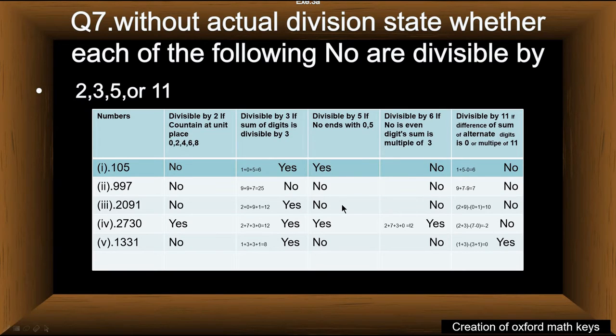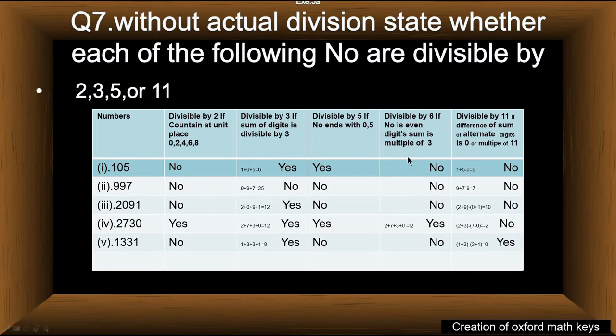2091 is not divisible by 5 because its unit place does not contain 5 or 0. Therefore, it is not divisible by 5. 2091 is also not divisible by 6 because it is not an even number. It does not fulfill the first condition.